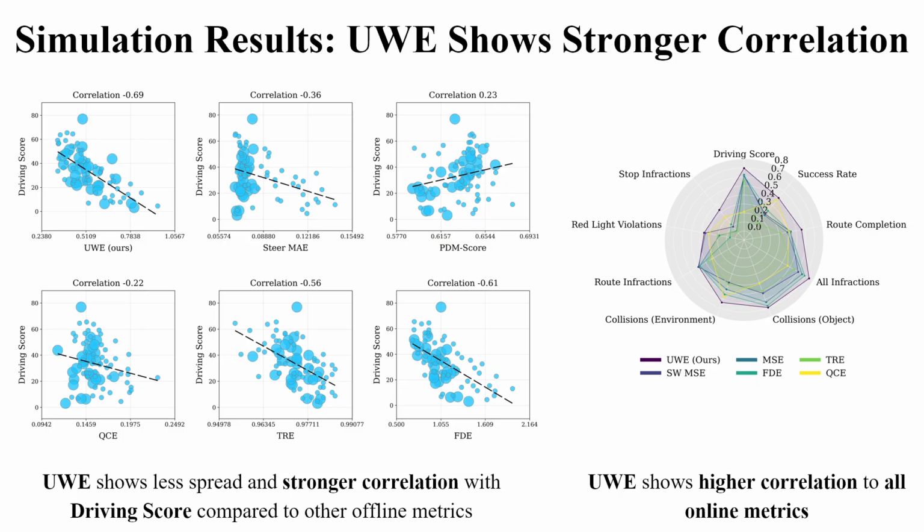In simulation, the scatter plots show our UWE metric has a negative 0.69 correlation with the online driving score, showing stronger correlation with less spread as compared to prior metrics. The radar chart confirms UWE is the superior predictor across all 9 online performance metrics, including collisions, traffic infractions, and route completion.